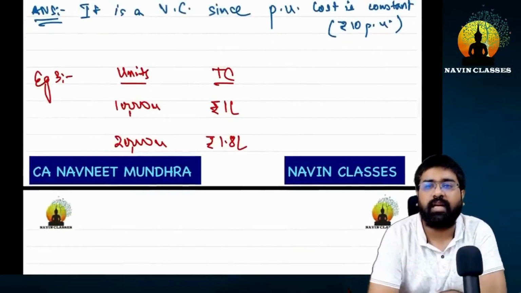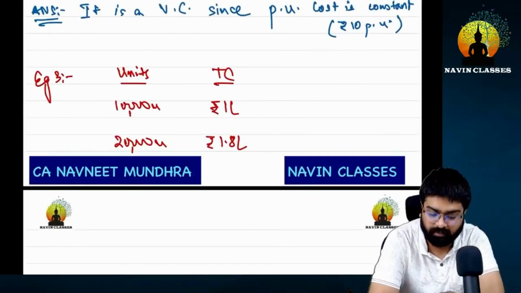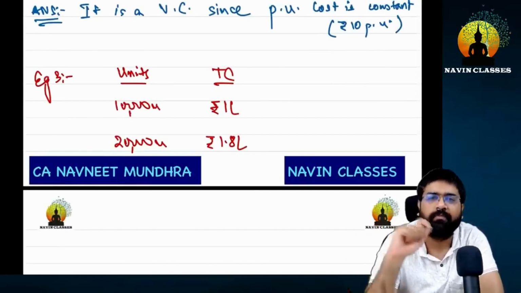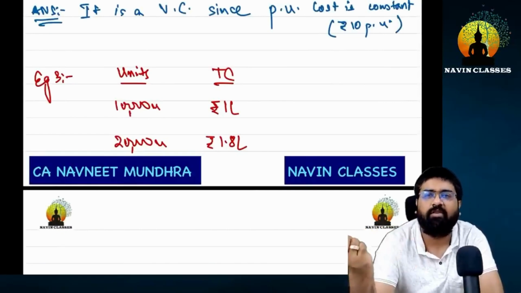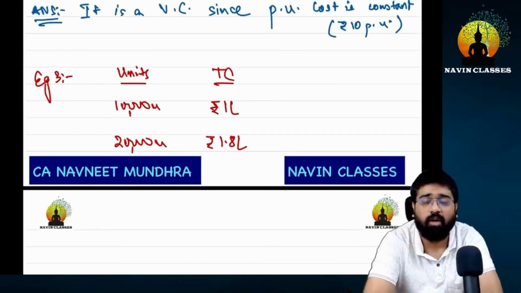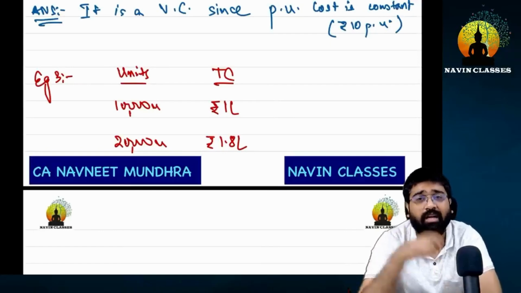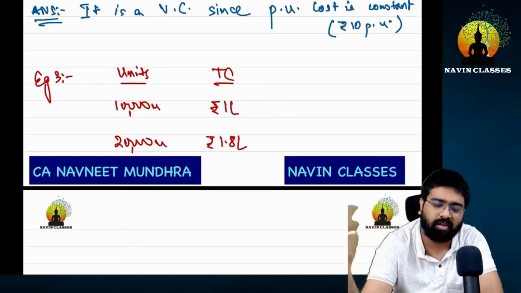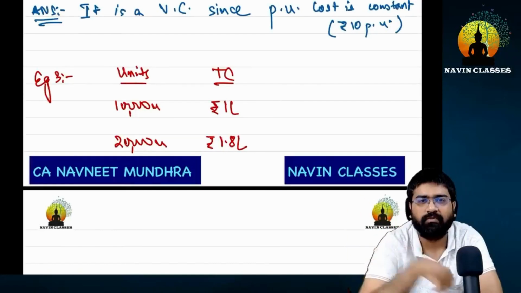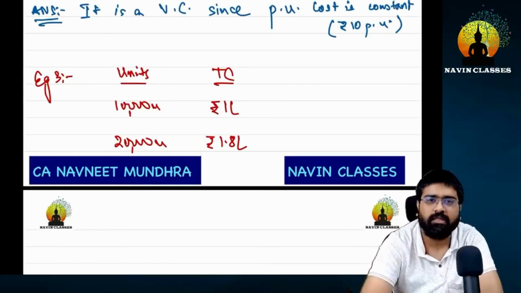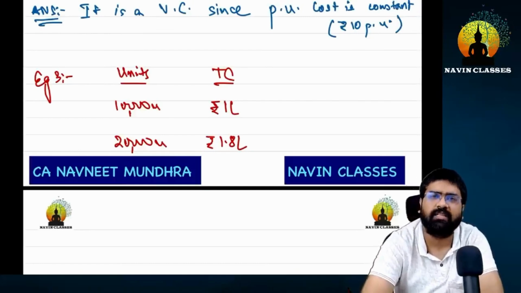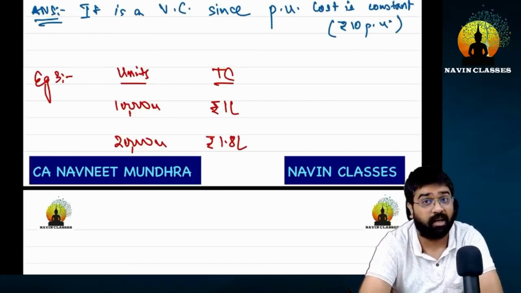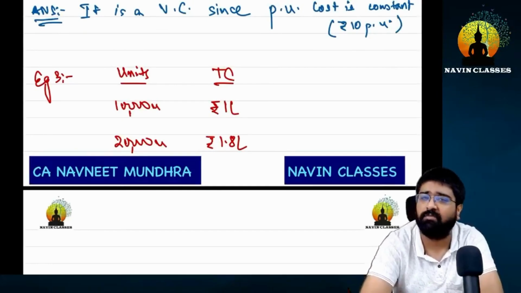So now you need to tell me here, what is the type of cost? First tell me, is this a fixed cost? You can say yes or no. Then your answer for this being a variable cost, it can be yes or no. And you know what to do for that? If that cost is neither fixed nor variable, then it means it is a new type of cost which is called a semi-variable cost. So it's not fixed because with the increase in units, the cost is not the same. Okay, let me explain. It is not considered variable just because it is increasing.